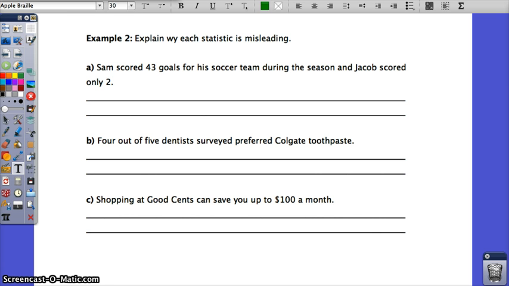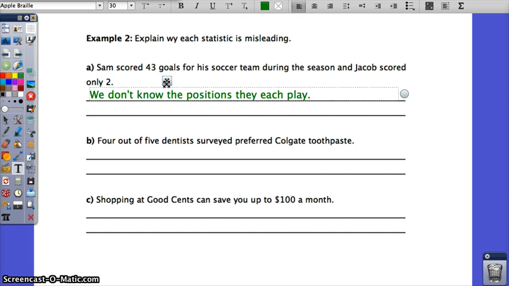Sam scored 43 goals for a soccer team during the season and Jacob only scored 2. Let's think, how could this be misleading? Well, what do you know about Sam and Jacob? They play on a soccer team. Sam scored 43 goals. Jacob scored 2. What are you thinking? That's the first thing I'm thinking. We don't know the positions they each play.